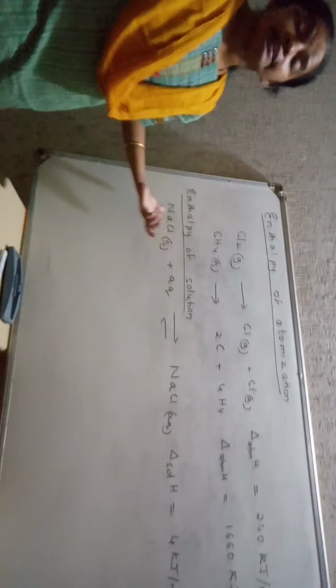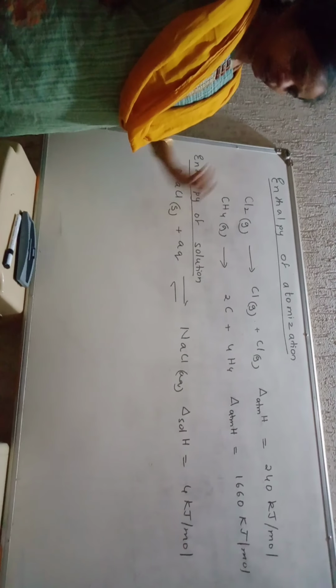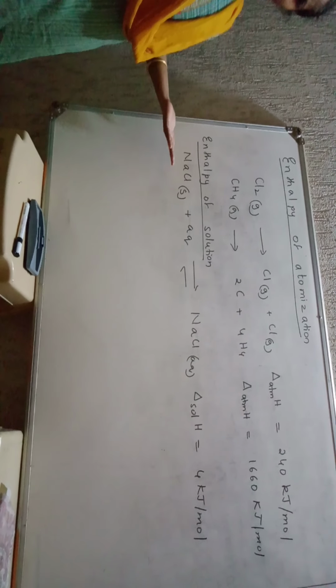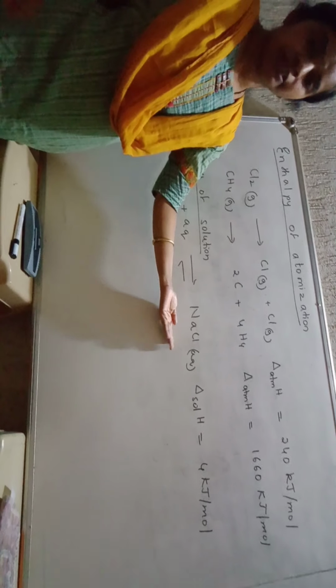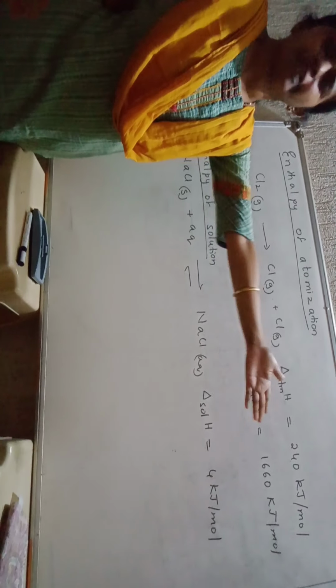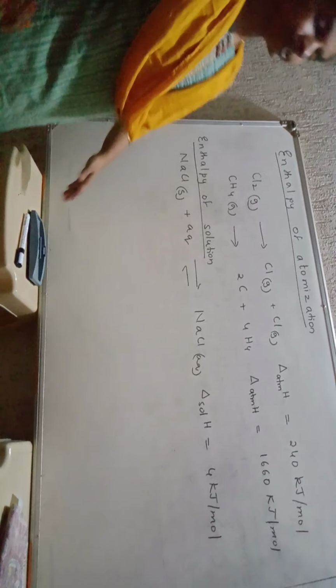I'll repeat again and we will continue. The first definition is clear, now let's revise the second definition. What is enthalpy of solution? It is the enthalpy change accompanied when 1 mole of a substance is completely dissolved in a specific amount of solvent. For example, we have taken sodium chloride and prepared a sodium chloride solution. Enthalpy of solution is 4 kJ per mole. That's not an issue here.